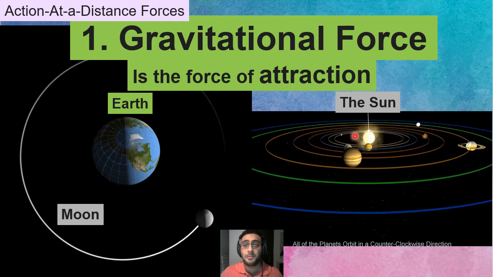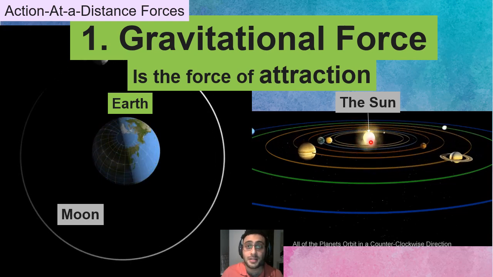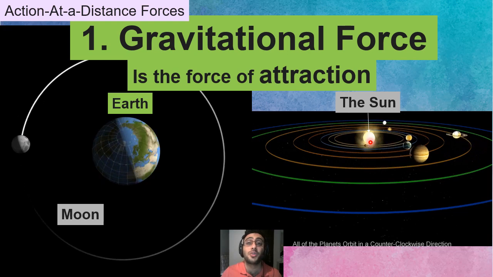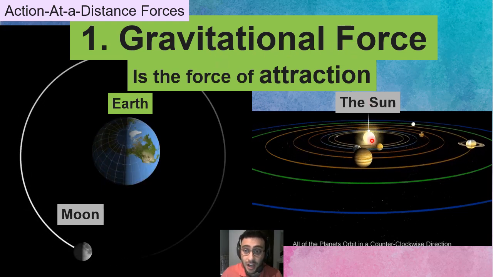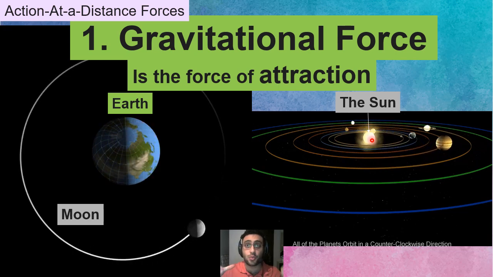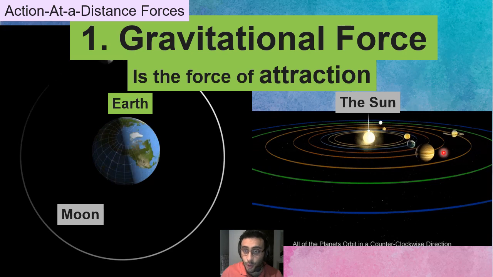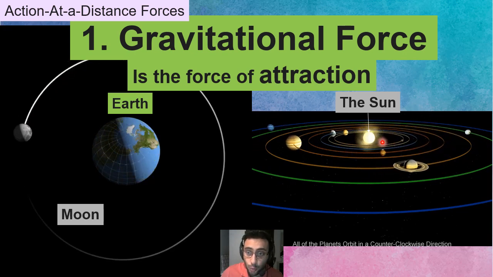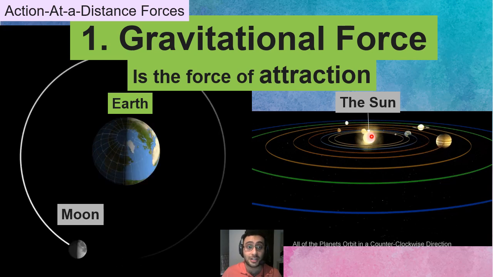Earth, Mars, and all these other planets orbit around the sun because of gravitational force. Now, if sun's gravitational force was stronger, all these planets would go towards the sun and the sun would eat them all. That sounds scary.